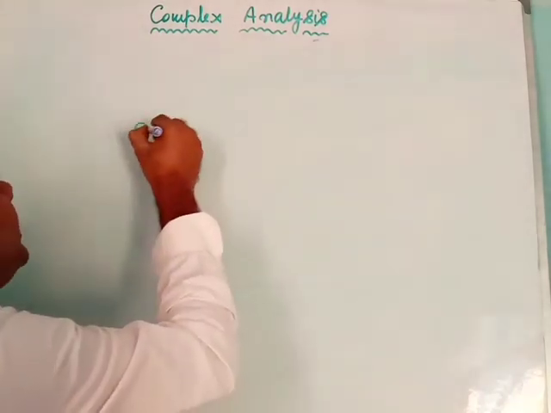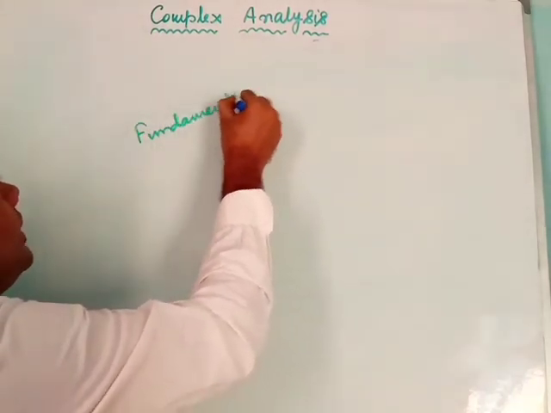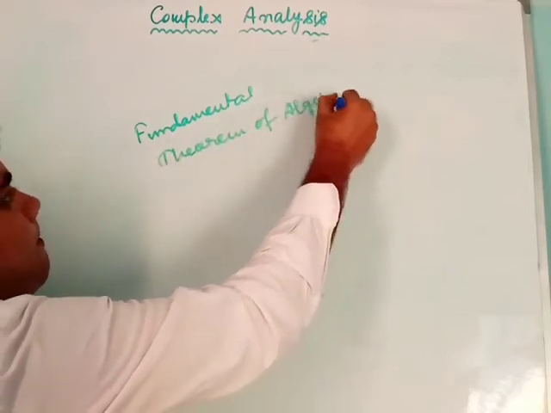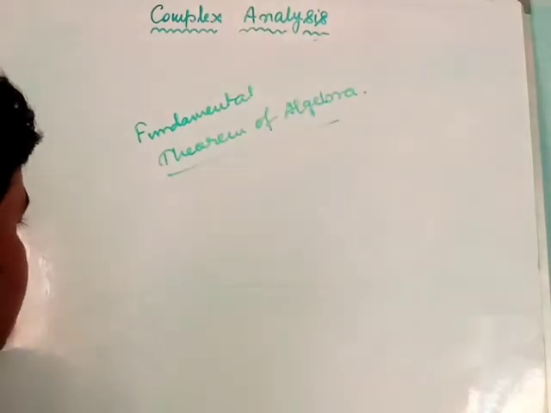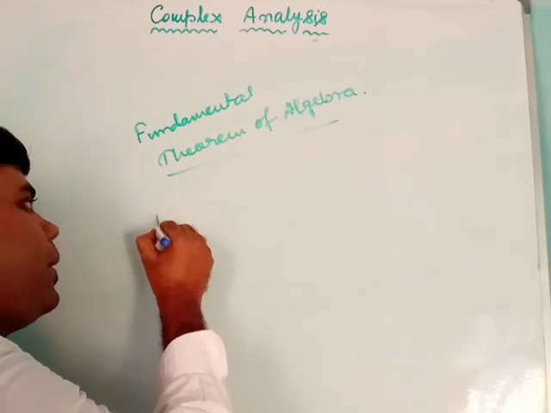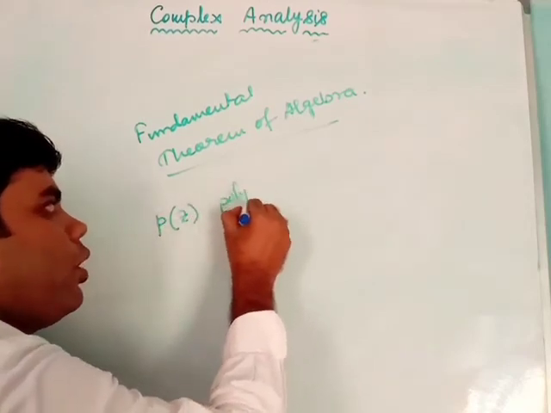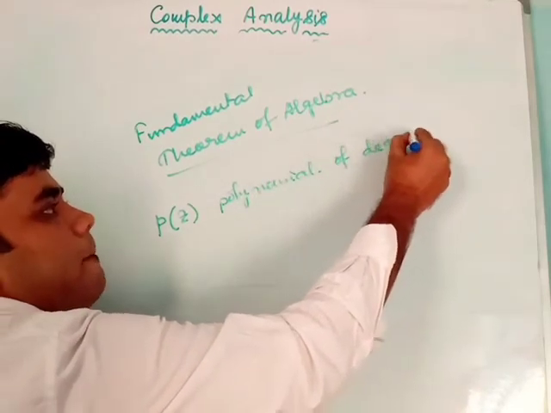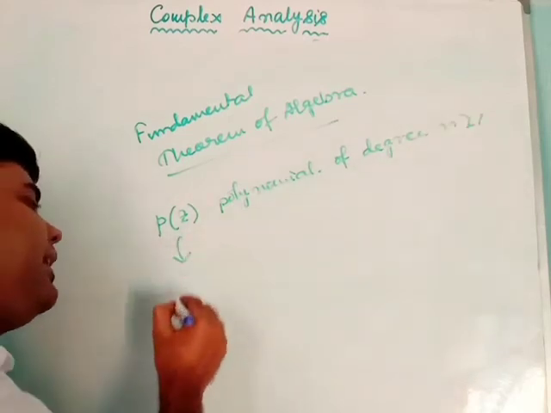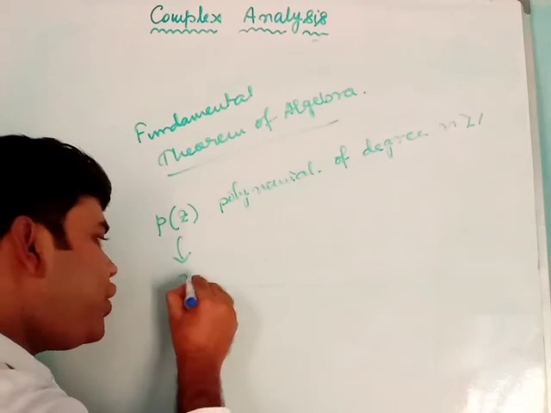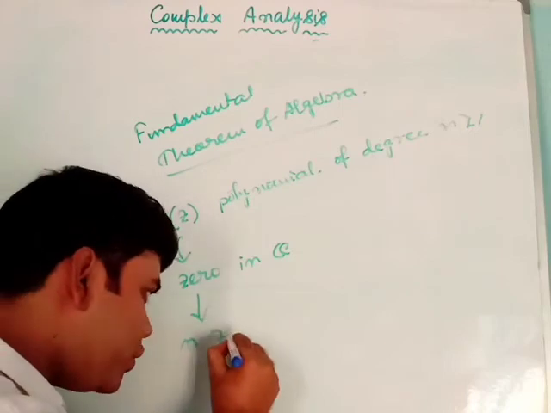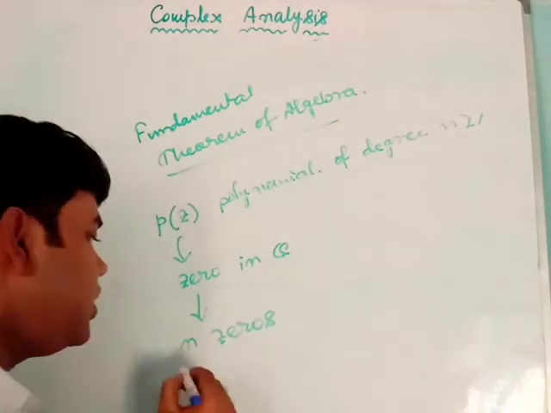Now I will discuss another very important theorem, the fundamental theorem of algebra. The fundamental theorem of algebra gives what? If P(z) is a polynomial of degree n, then it must have a zero in C, and hence it will have n zeros, which may or may not be distinct, in C.